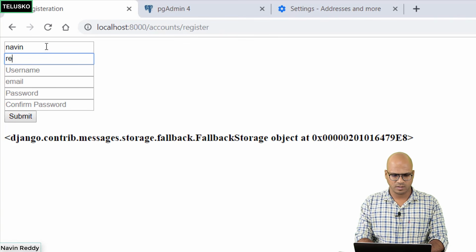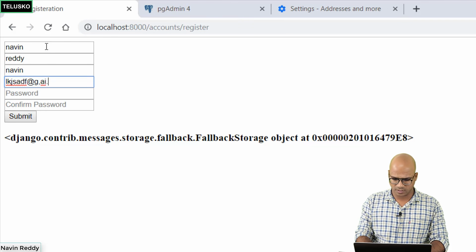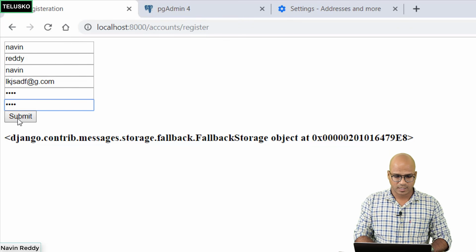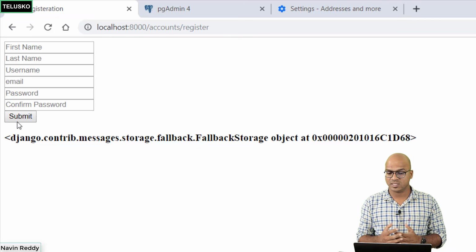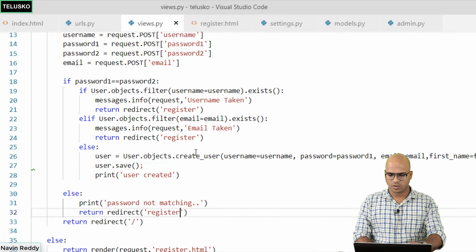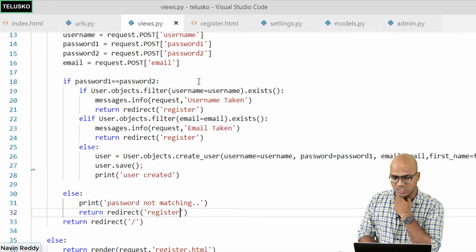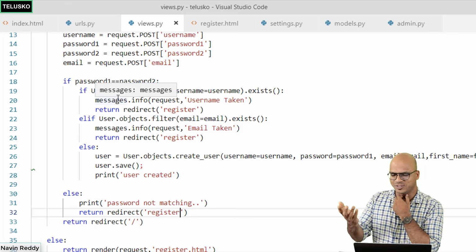Okay, so I will say Naveen Reddy, Naveen as my username again, and some weird email ID. Password is 1234, password is 1234. Click on submit, and this time you can see we got the same page, but then we are not getting the proper message there. So what is going wrong? The problem here is, yes, in the earlier video also we have to make these changes. So you have to make sure, I hope you are watching this video after that.